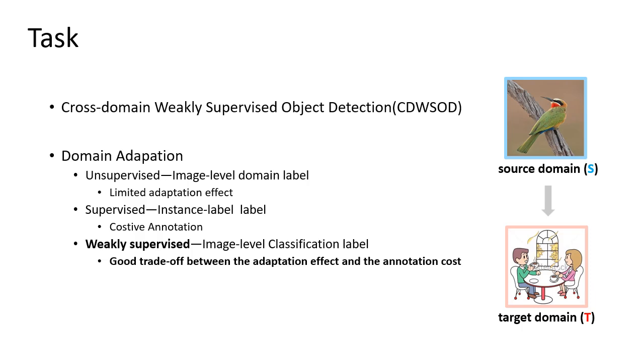Our task is CDWSOD. First, let's introduce domain adaptation, which can be divided into 3 categories. Unsupervised: only knowing whether the images are from the target domain or source domain, with limited adaptation effect. Supervised: having complete annotation information, with better effectiveness but higher annotation costs. Weakly supervised: having classification labels for the images but not the bounding boxes, with the advantage of achieving a good trade-off between the adaptation effect and the annotation cost.